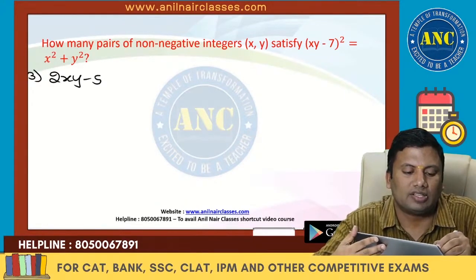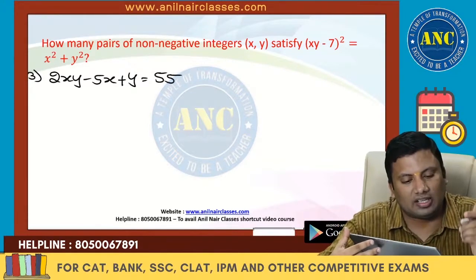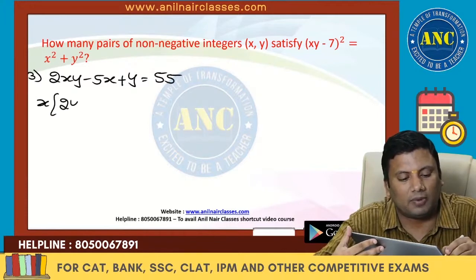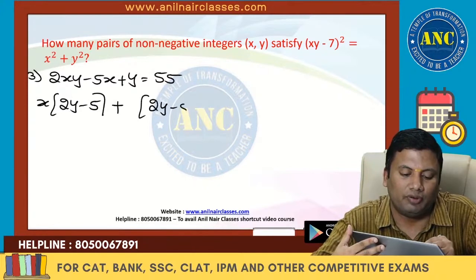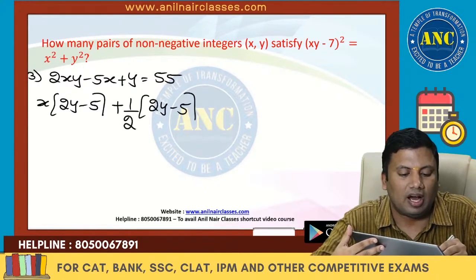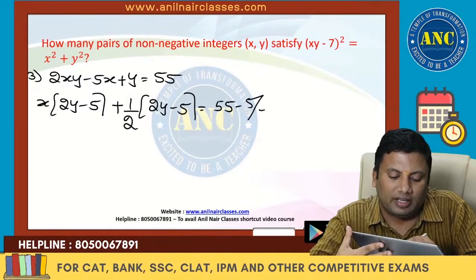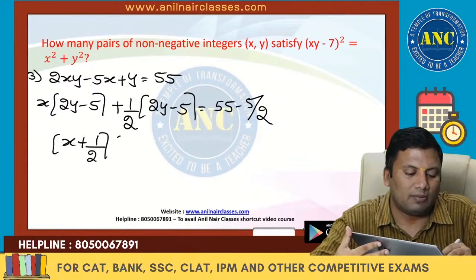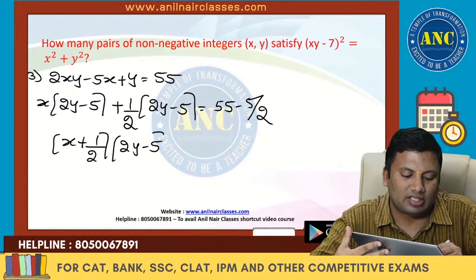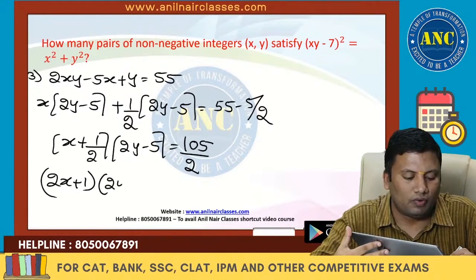2xy minus 5x plus y is 55. If I take x common, it is 2y minus 5. I need to write this as a product of two factors. So 2y minus 5: half I have to take common because it is y. Minus 5 by 2 is there on the left hand side, so it should be there on the right hand side. So it is (x plus 1 by 2) into (2y minus 5) equals 105 by 2. That is (2x plus 1) into (2y minus 5).